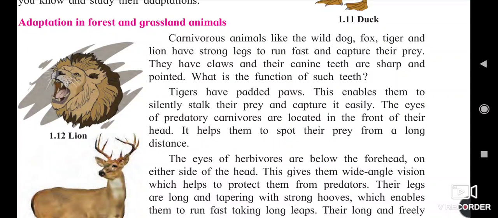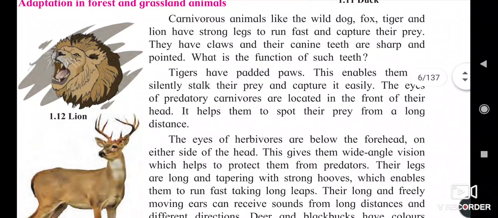The nails of the cat are hidden in that pad. At normal times the nails hide in that pad, but when the cat attacks, the nails come out from the pad and get stuck into the prey. If you have a cat, you can look at this pad. It is a very dangerous paw.